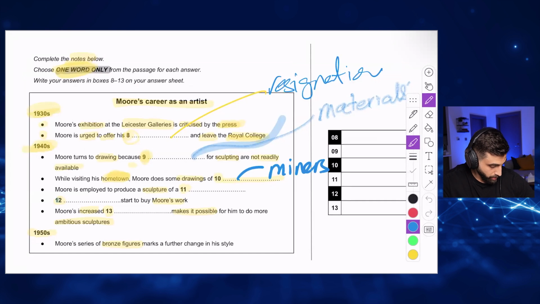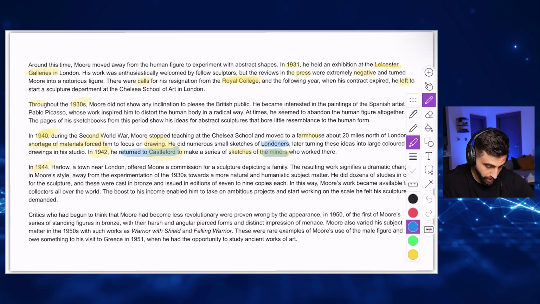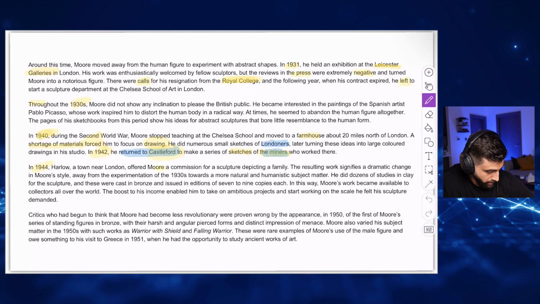Again, now we are here. Somebody started to buy his work. That's still in the 1940s. Let's go back and try to find the answer. Commission for sculpture.